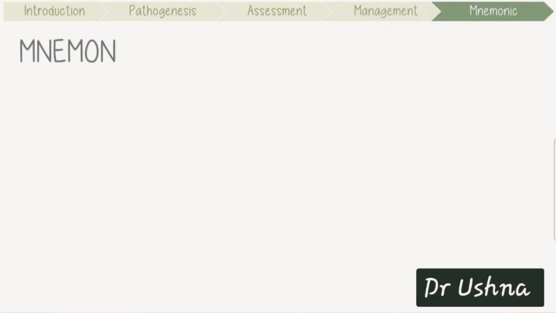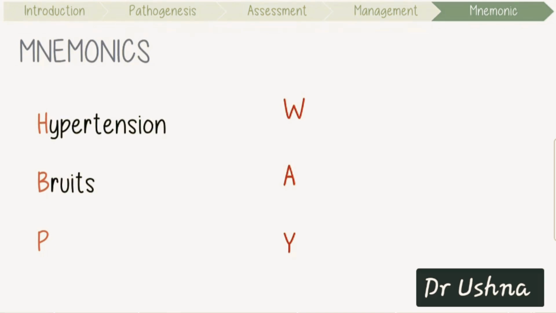Let's summarize with our mnemonic. I think that high blood pressure is always in the way. This reminds me of its features like hypertension, bruits, and upper limb pulselessness, and its demographics, women that are ethnically Asian and